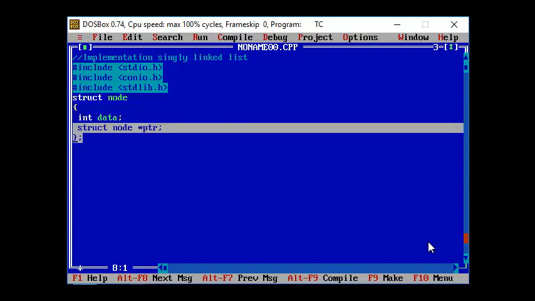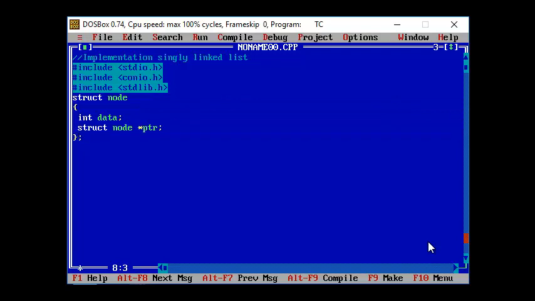Since the node is going to contain the address of the next node, I'm making use of a pointer variable, and that pointer variable is of the data type of the structure node itself. So basically the node consists of two structure members, the data as well as the address of the next node. The address of the next node is being identified with the help of the pointer variable. So basically this is my node.